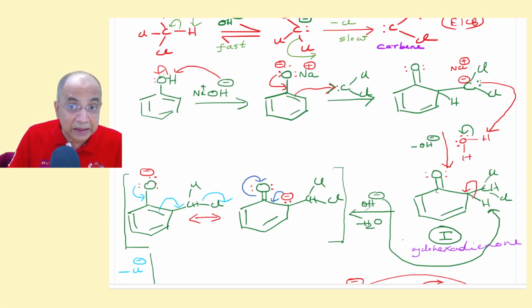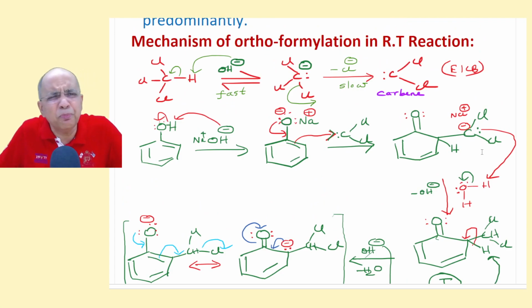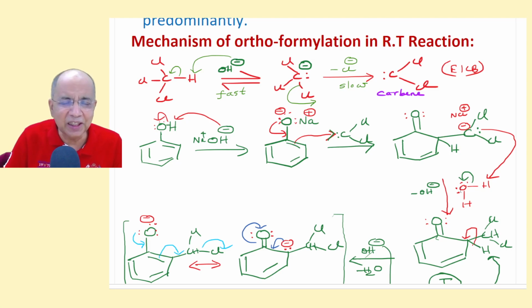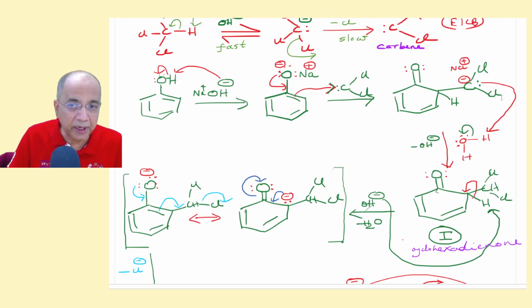Therefore, this carbanion will pick up a proton from water, because plenty of water is already there in the mixture; OH minus has removed a proton and has become water. So it becomes neutral not by this intramolecular proton transfer, but by accepting a proton from water.